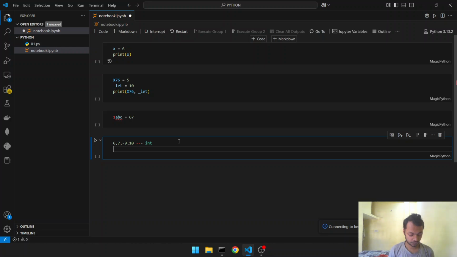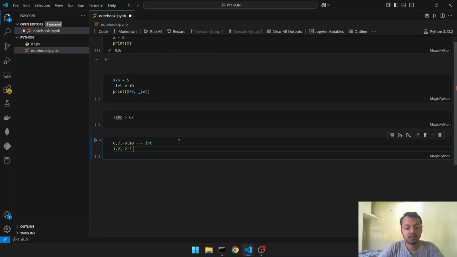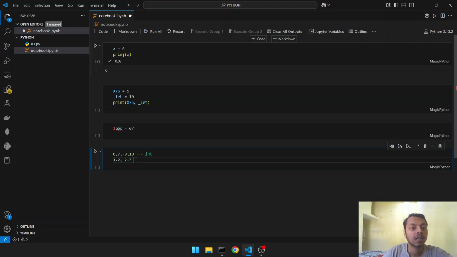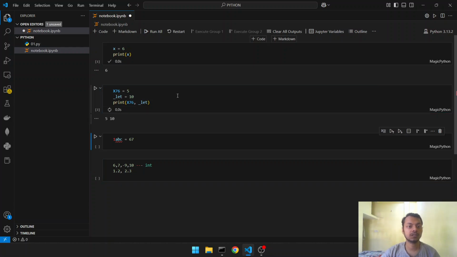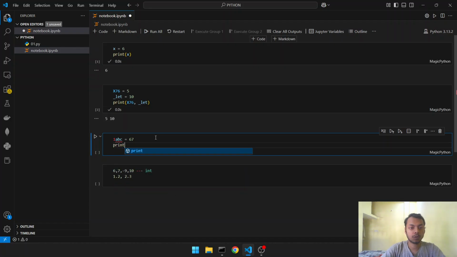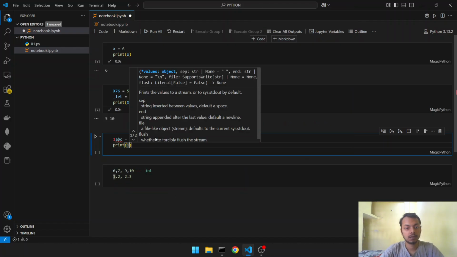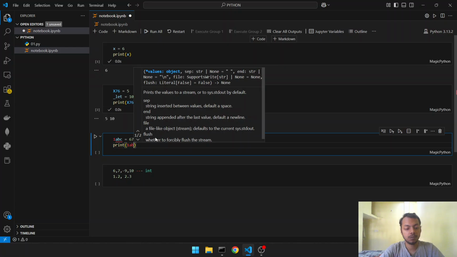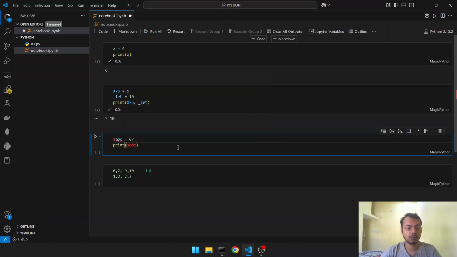Then we have float. What will come under float? Float will be 1.2, 2.3. Yeah, see, this is executed for x, and here it will also be executed because it is a valid identifier. Now this one will create a problem: 1abc. See, this one will be creating a problem.